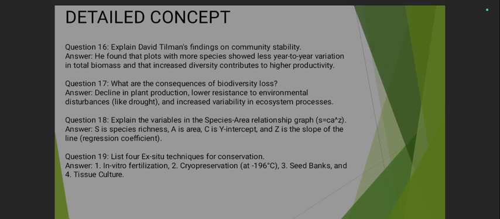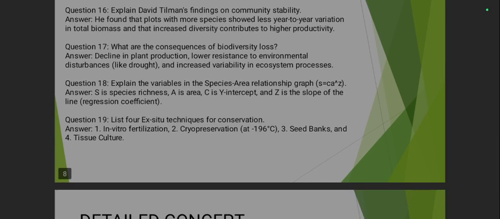Now comes the detailed concepts. These concepts are generally based on going deep down inside the NCERT, where they are most likely to ask questions. And the 16th question says: explain David Tilman's findings on community stability. He found that plots with more species showed less year-to-year variation in total biomass, that increased diversity contributes to higher productivity. What are the consequences of biodiversity loss? Decline in plant production, lower resistance to environmental disturbance like drought, and increased variability in ecosystem processes.